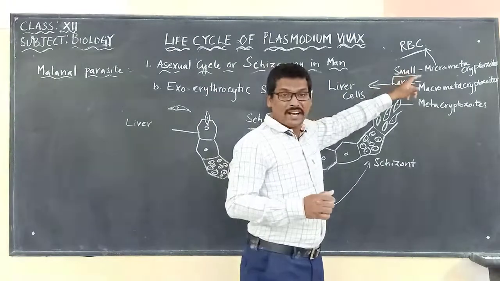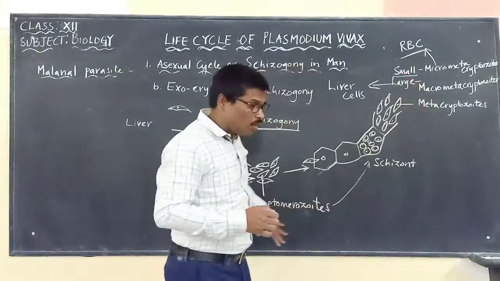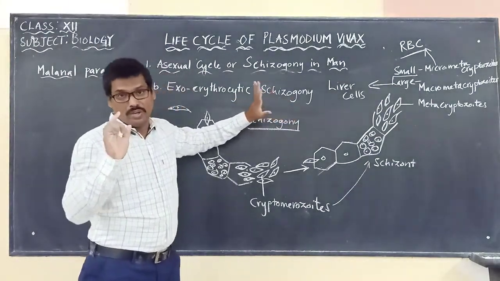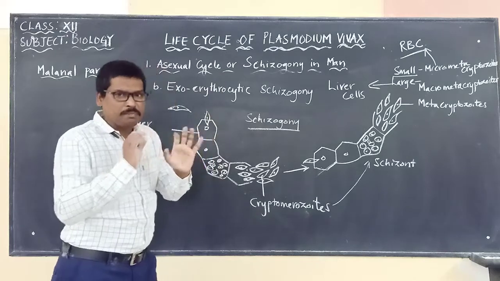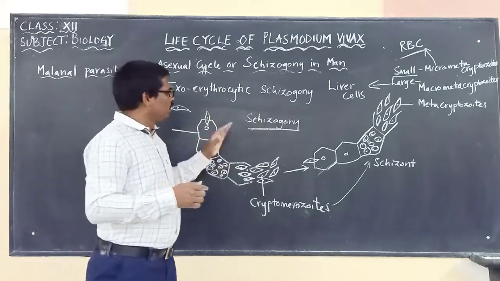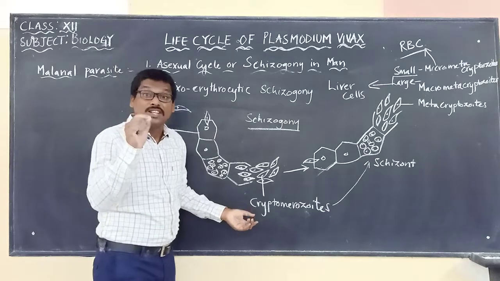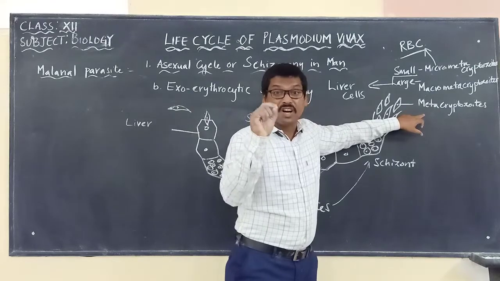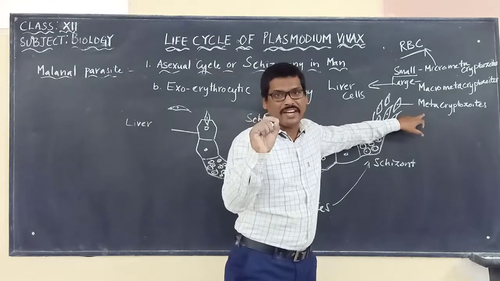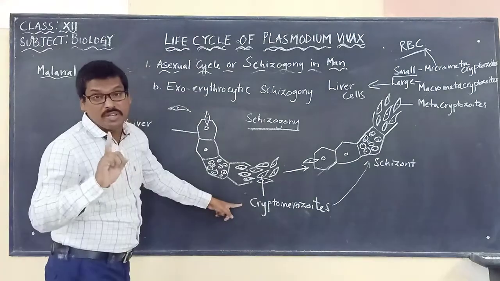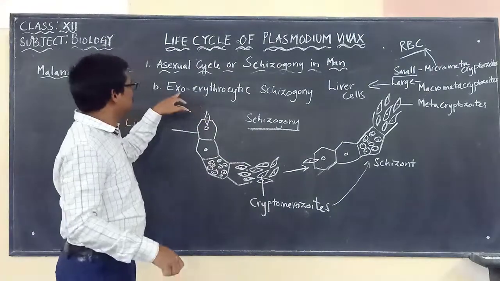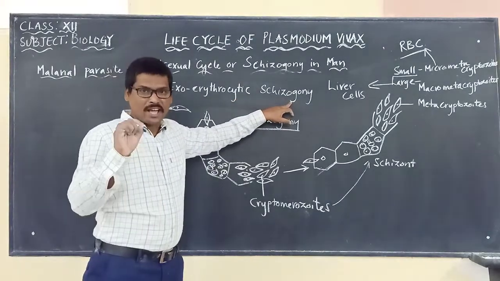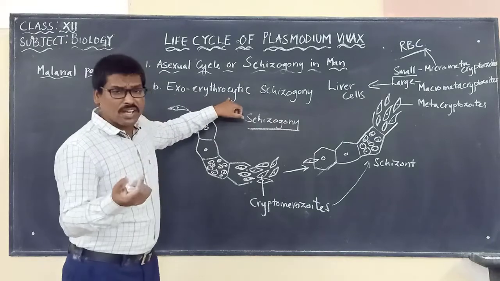So here there are two that are formed, and this is what is taking place in exo-erythrocytic schizogony, or exo-erythrocytic cycle. To put it in simple words, the process of formation of many metacryptozoites from a single cryptomerozoite in the liver cell is called what?